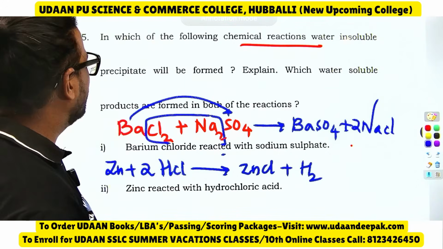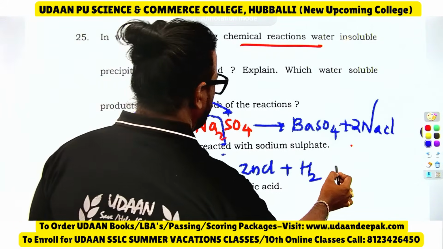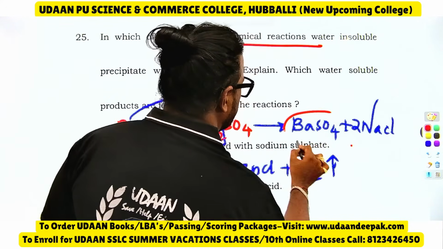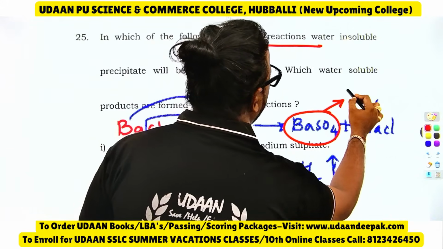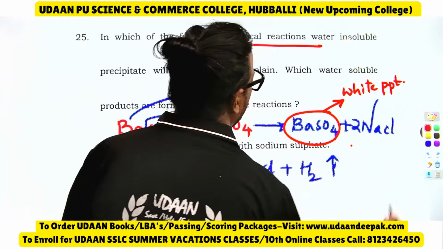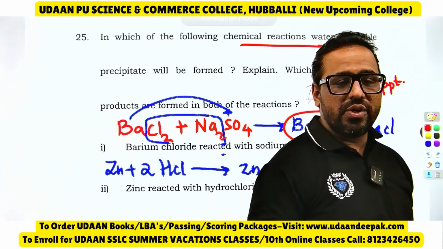So, explain which water soluble products are formed in both of the reactions. See, the white precipitate reaction is the one with BaSO4. BaSO4 is a white precipitate. PPT means precipitate, so you will get a white precipitate in BaSO4. Like this you should be able to answer this.